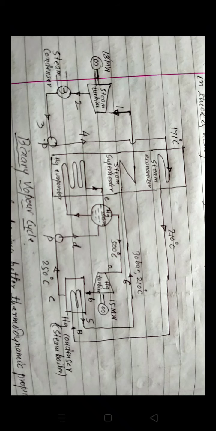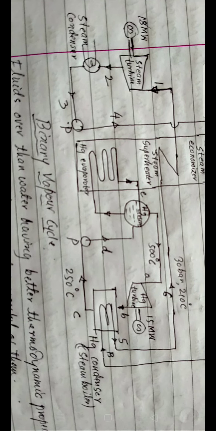That converts saturated water of the steam cycle into saturated steam, which is shown by the line 5 to 6. We can see in the diagram that it is 5 to 6. Next, the saturated steam is superheated in the superheater.